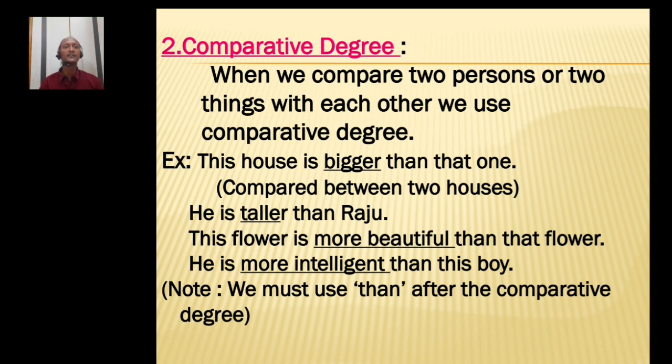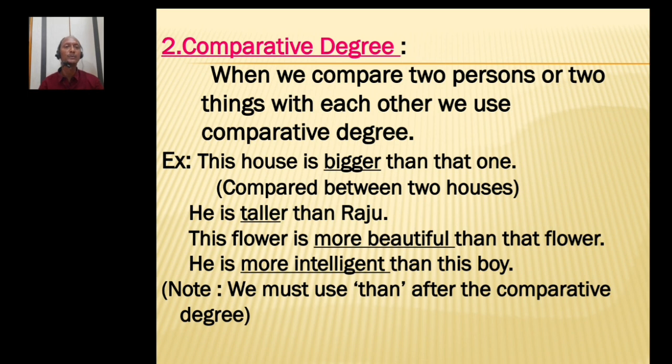He is taller than Raju. One person is present in front of me, and another person, Raju, is there. I am comparing the height of the person in front of me with Raju. So, the comparison is made between the two persons. So, taller, the adjective form is also changed. Why? Because it is in the comparative degree.